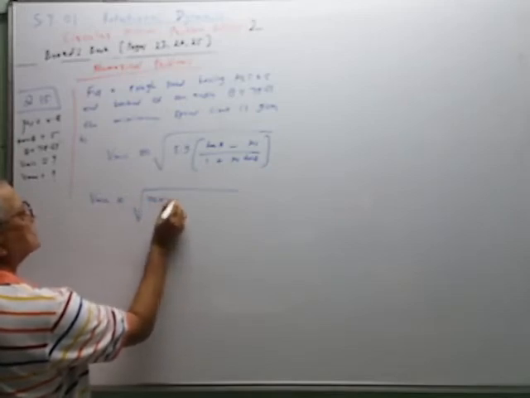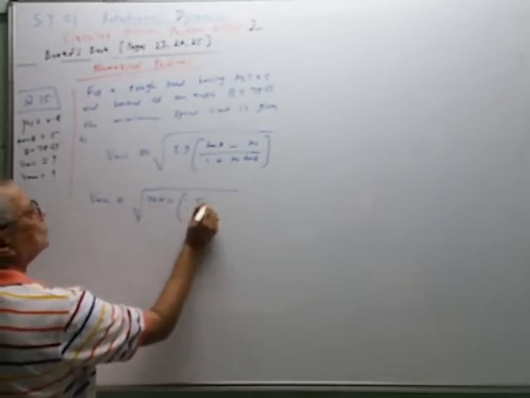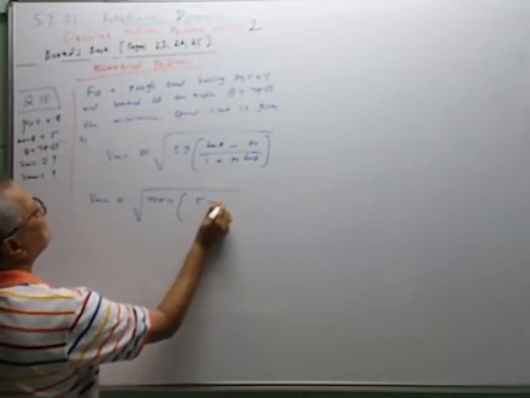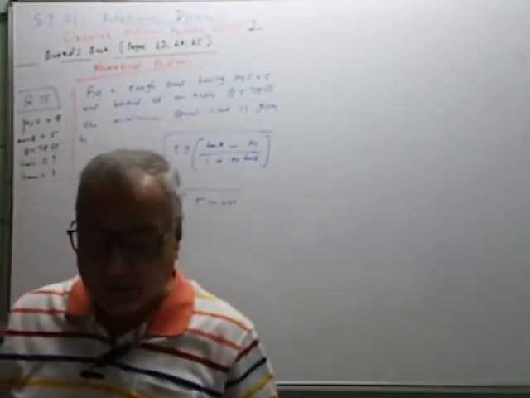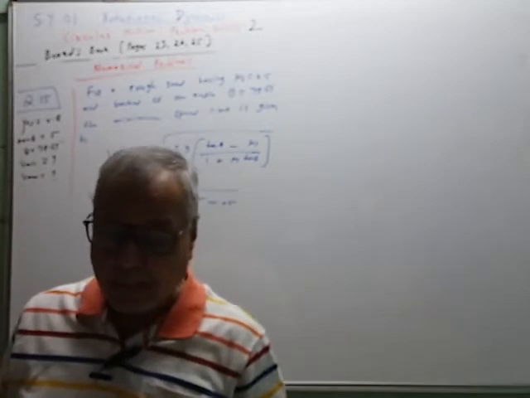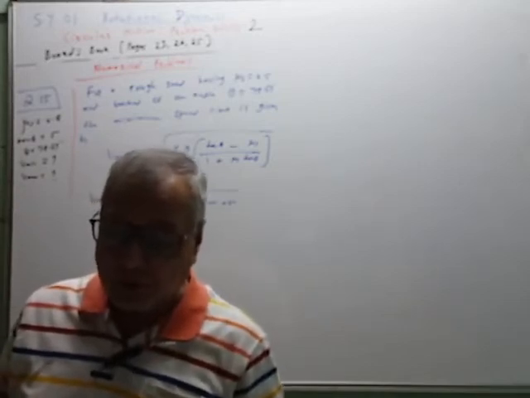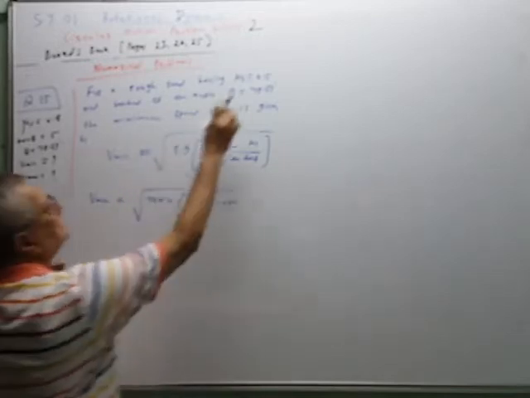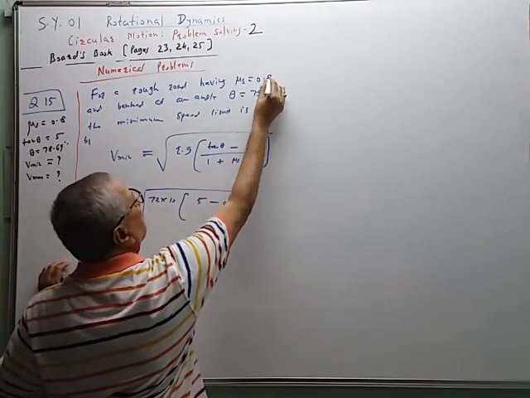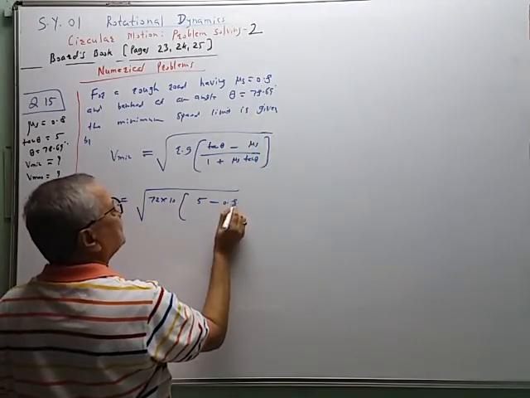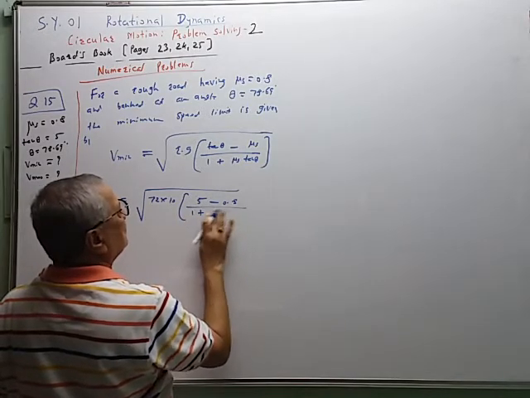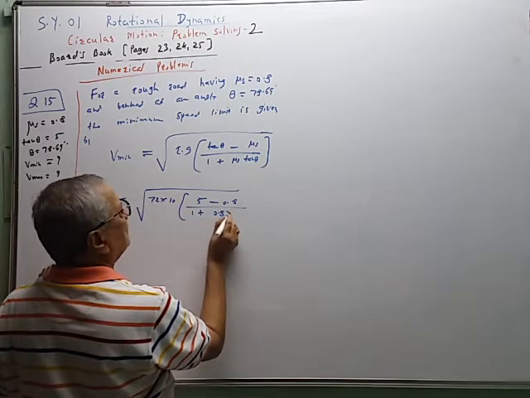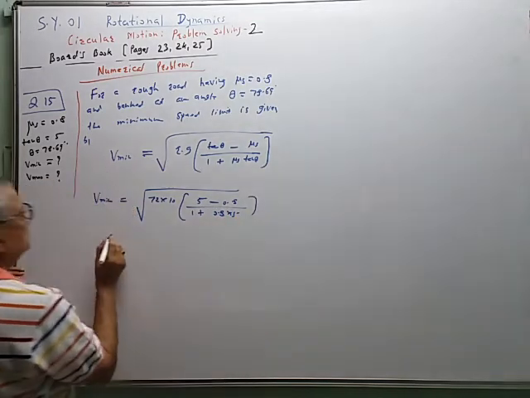G is taken as 10, into bracket tan of theta is equal to 5 minus 0.8. Sorry, mu s is 0.8, not 0.5. So this is 0.8 upon 1 plus 0.8 multiplied by 5. So simplify.